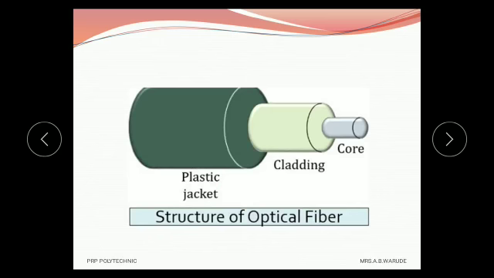Now we see the actual construction of optical fiber, or it is also called the structure of optical fiber. Here the first part is called the core, second is cladding, and third is the protective skin, that is called the plastic jacket. This diagram is called the structure of optical fiber.